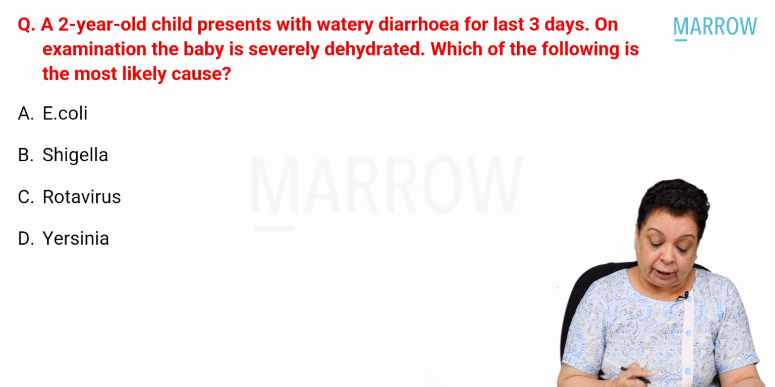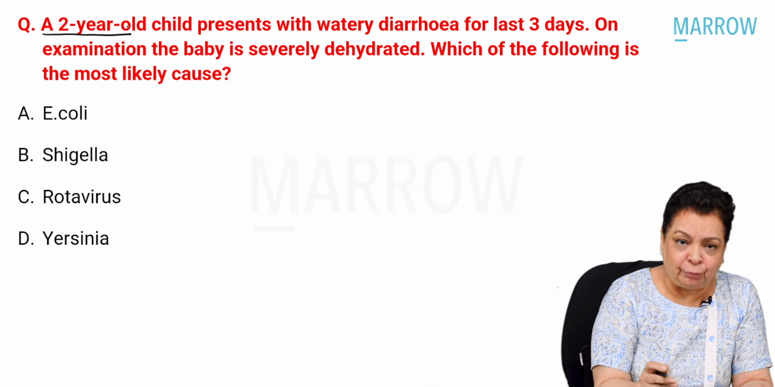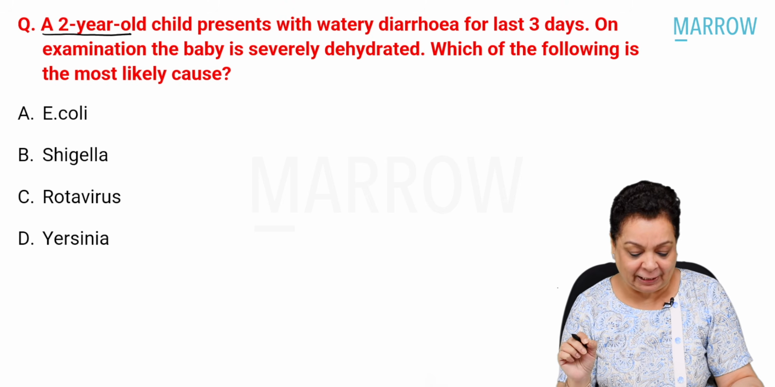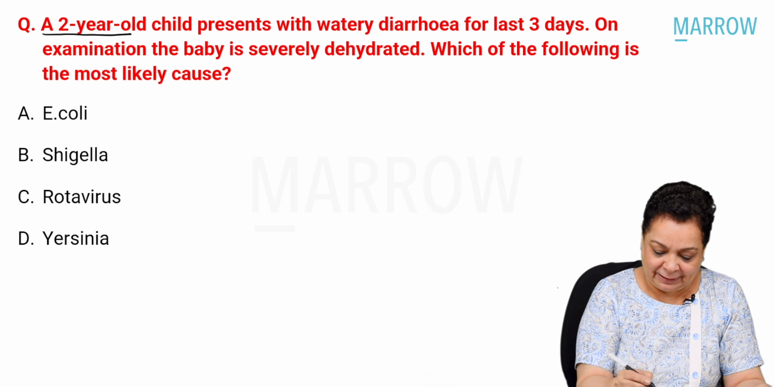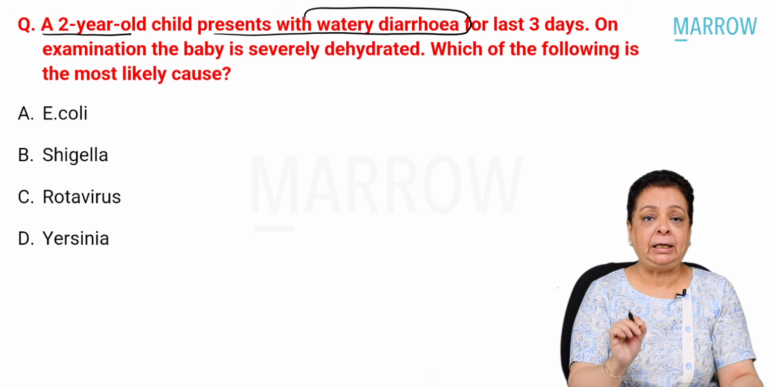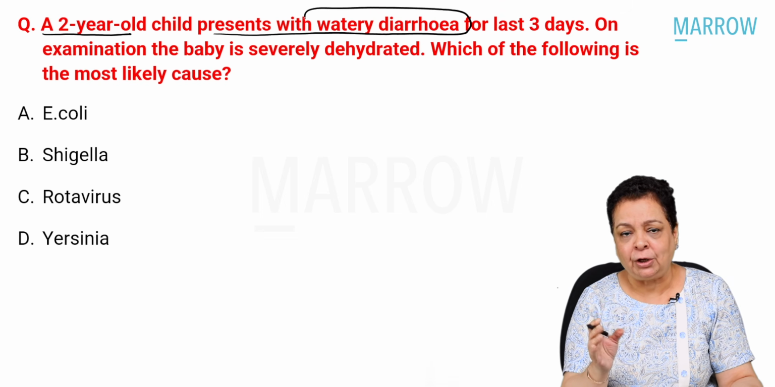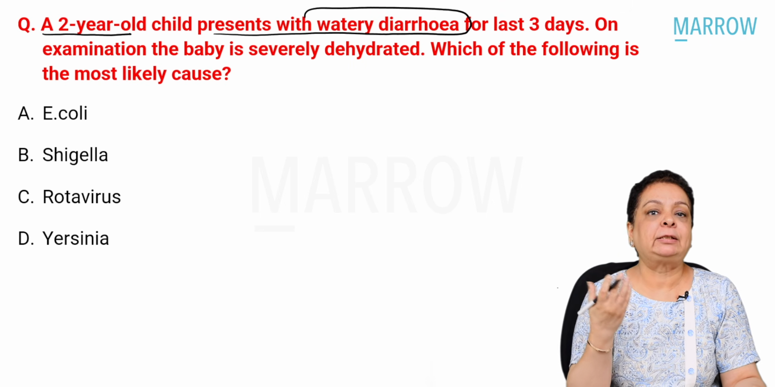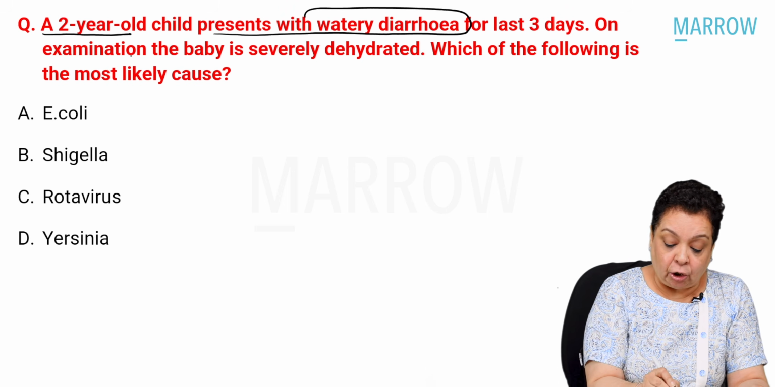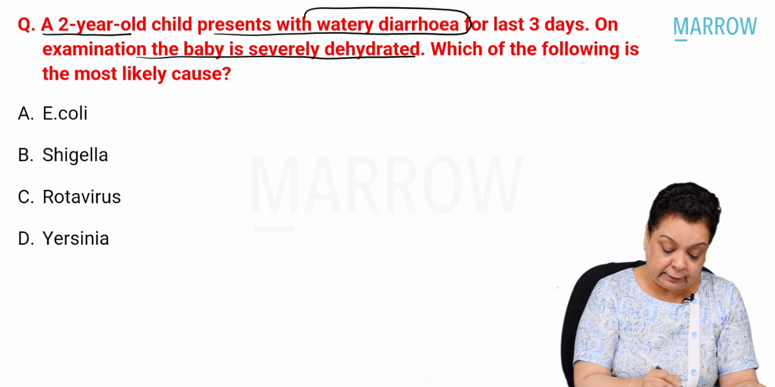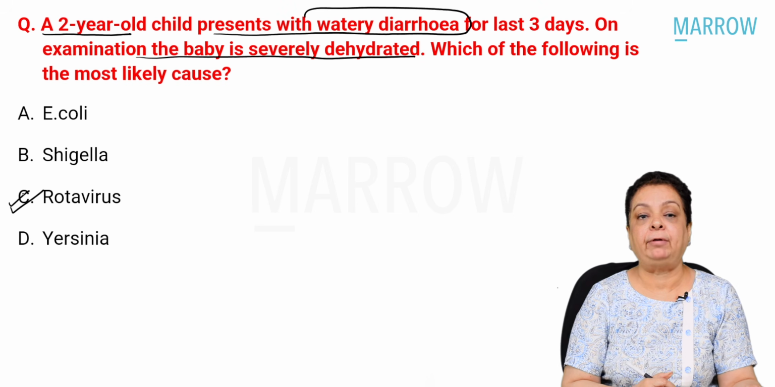A 2-year-old child. Now here I'm not sure whether it was a 2-day-old, 2-month-old or a 2-year-old child. But whatever it is, let's read the question. Presents with watery diarrhea. Whenever we have a child less than 5 years of age, the first etiological agent which can cause diarrhea is rotavirus. Okay. On examination, the baby is severely dehydrated, which is the most likely cause? No doubts, it is rotavirus.